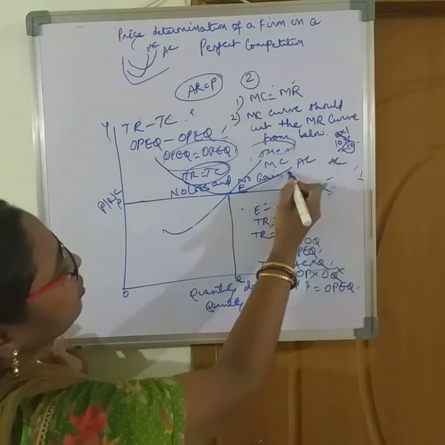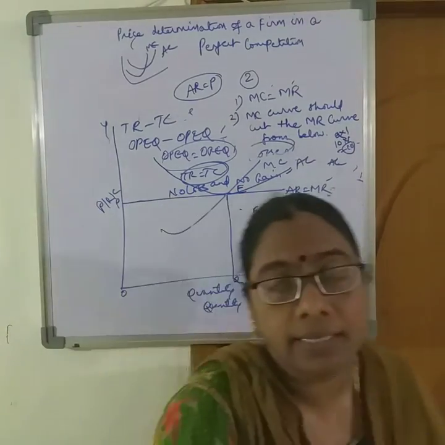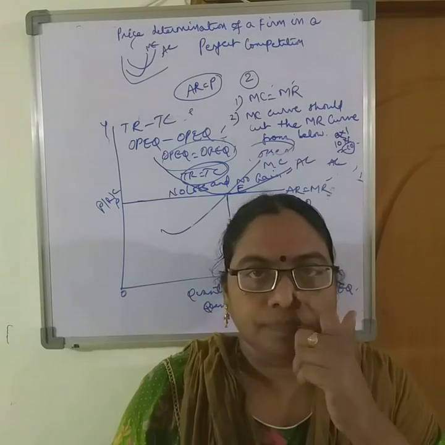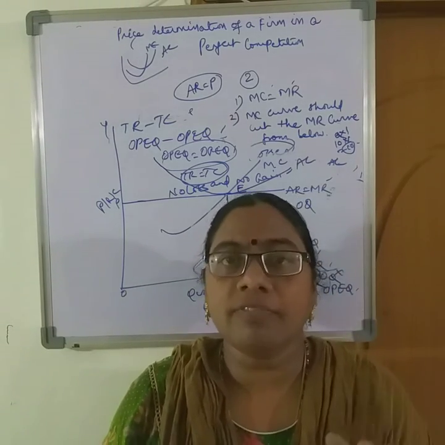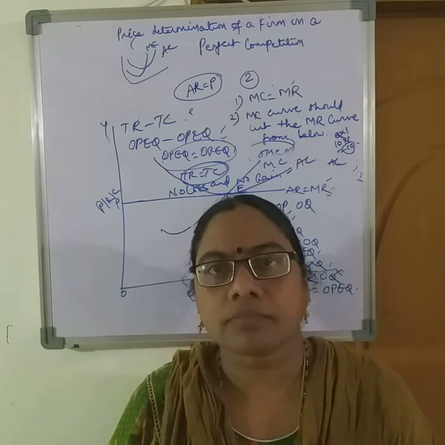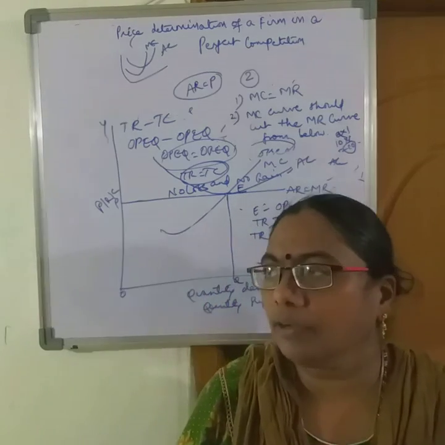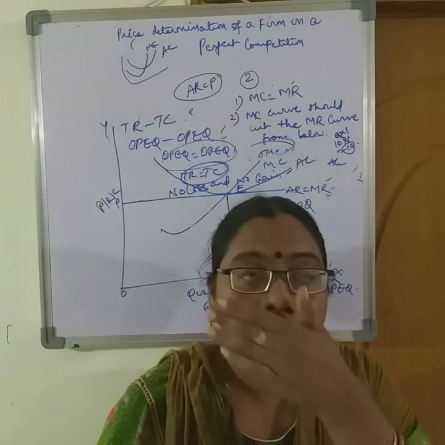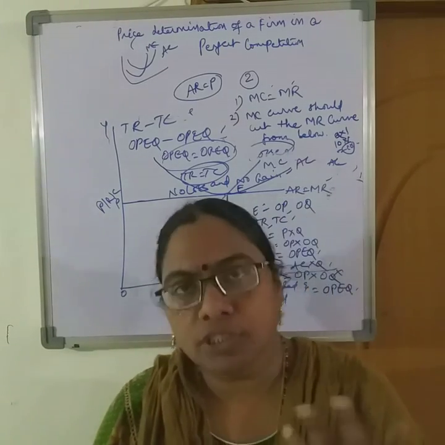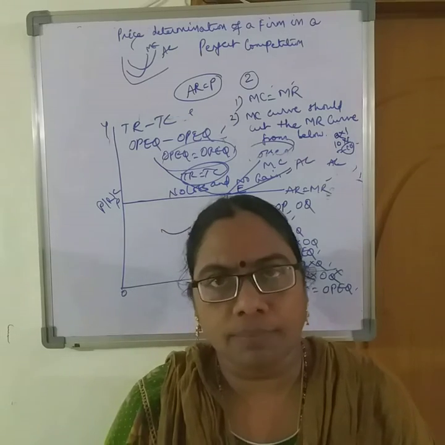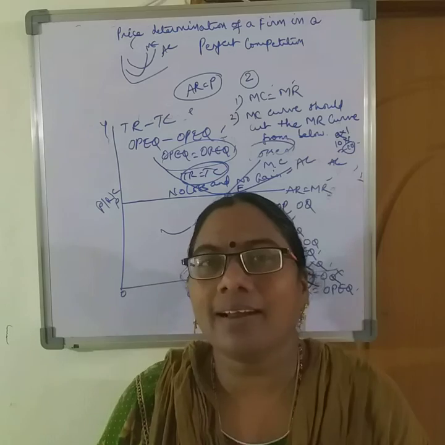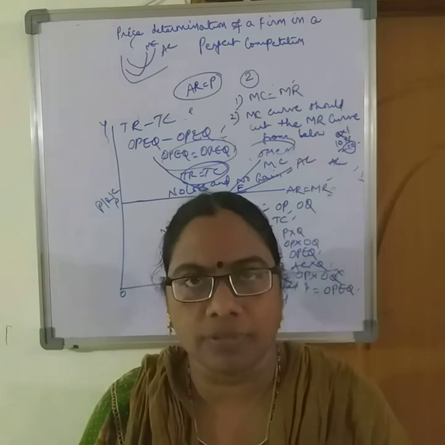Which means the firm is in a state of equilibrium, so the firm will continue its production. The firm will continue its production, as I've told in the features of perfect competition, that there is free entry and free exit of firms.